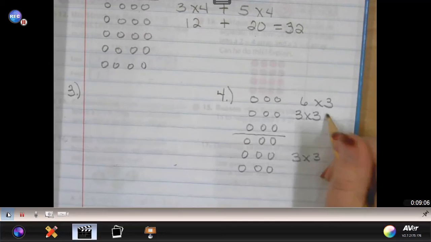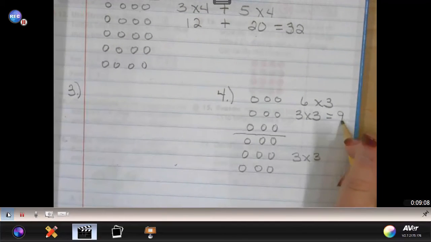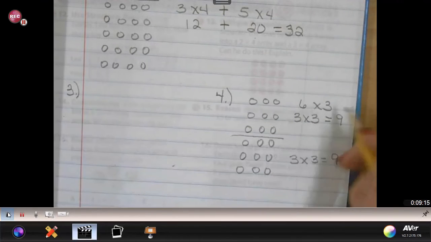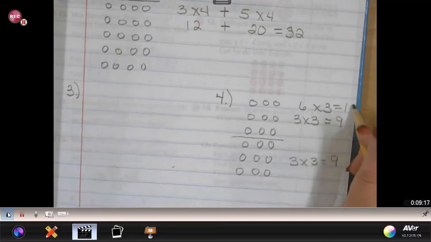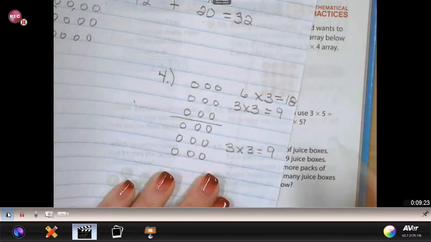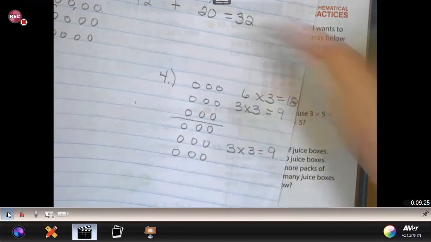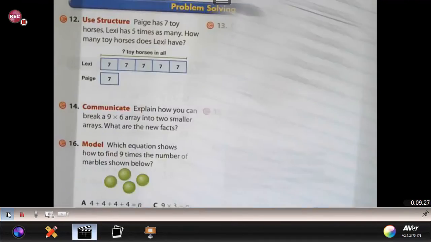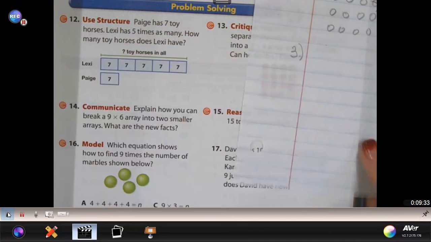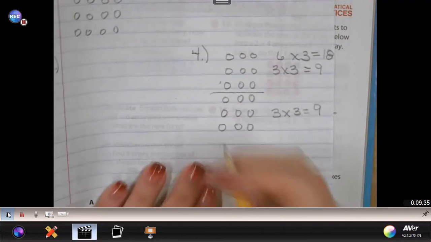And when I get the products of 3 times 3 and 3 times 3, which both of those are 9, so when I add those together, I have 18 as my total for 6 times 3. So the question asks, draw a picture of these 2 arrays, and then you could say Raphael could break it up as 3 times 3 and 3 times 3.